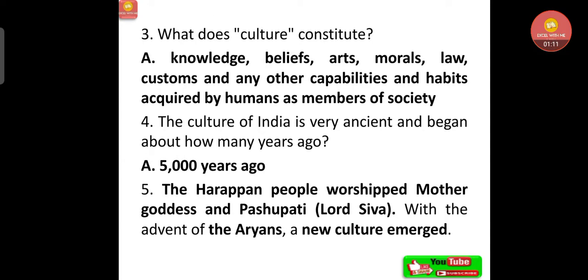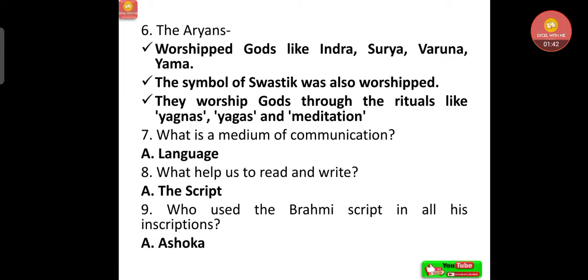What does culture constitute of? That is knowledge, belief, arts, morals, law, customs and any other capabilities and habits acquired by humans as members of society. Now the culture of India is very ancient and began about how many years ago? That is 5,000 years ago. Now the Harappan people worshipped Mother Goddess and Pashupati, that is Lord Shiva. With the advent of the Aryans, a new culture emerged. We have studied in the history chapter this topic.